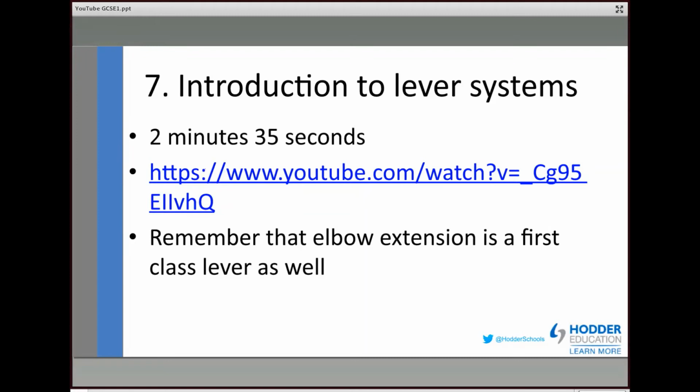So with this particular one, it very simply gets them to state things like, well, how many classes of lever are there? And from the video, what's the first class of lever, which is given in the video? What's the second class of lever? What's the third class of lever given in the video? And then the extension is to start to try to get them sketching the lever. Sketch them drawing levers, labeling the fulcrum, the effort, and the load.